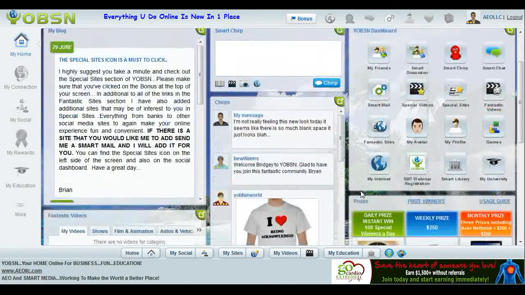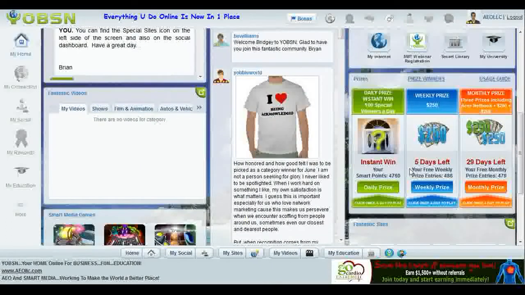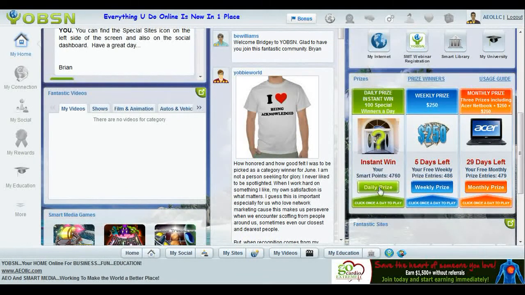As I scroll down, you'll see you've got your daily prize boxes, and what you want to do every day that you get online is make sure and get your points. I've got about 4,800 points now, and what happens is that you actually get entered into weekly prize draws where you can win cash, and monthly prize draws where you can win cash and a laptop. So just for being a free member of YOBSN and using this portal to navigate all of your activities online, one of the ways in which we reward you is we give you points, okay? And those points just accrue over time. And what you can do is go to the reward store and redeem those points for very cool prizes, as I'll show you in a second.